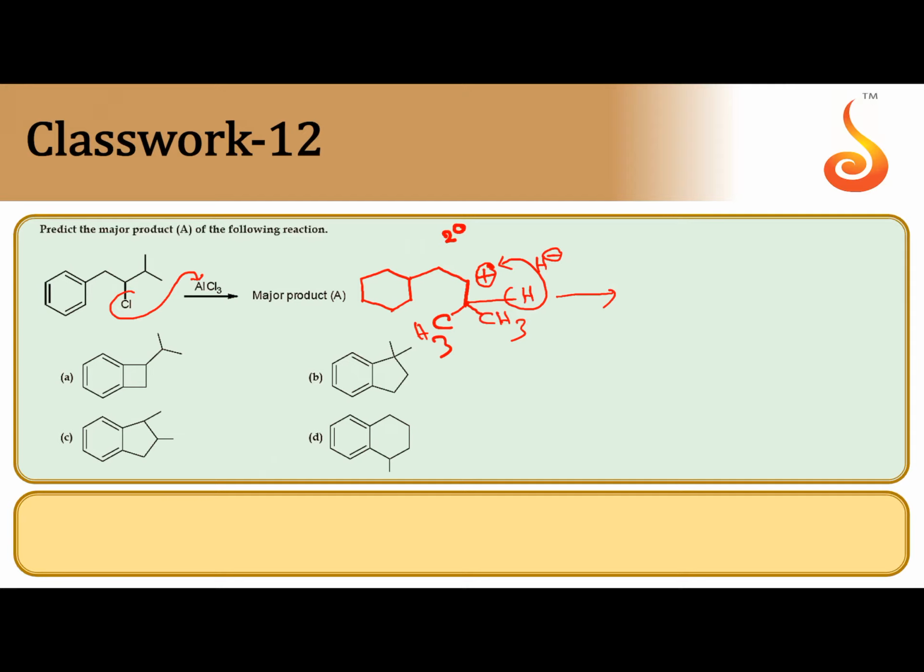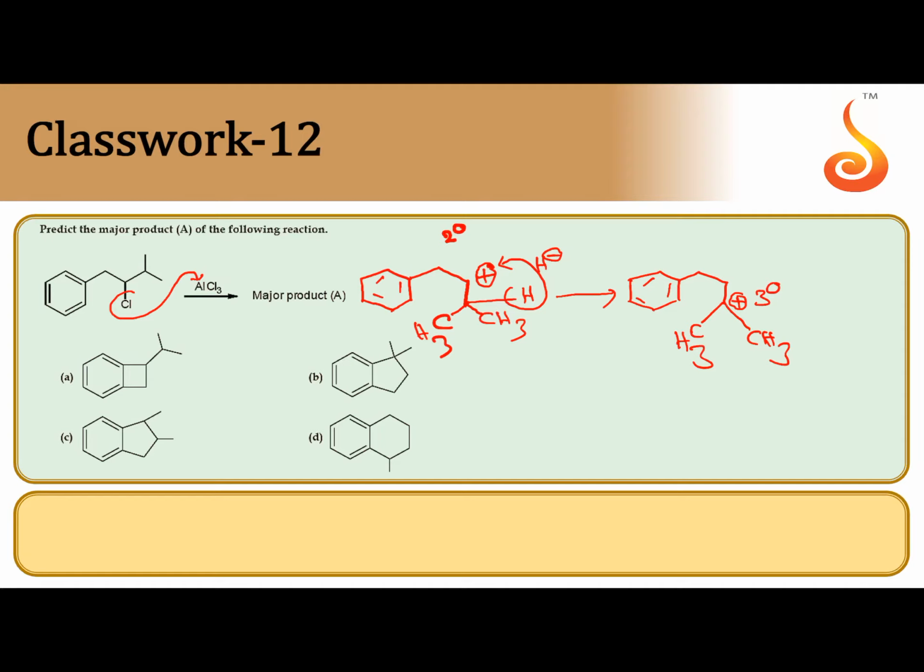So H minus combines with CH plus, forming a 2-degree carbon, while the next carbon, the 3-degree carbon, gets the positive charge. Now a 3-degree carbocation is formed. 3-degree carbocation is relatively stable when compared with 2-degree.